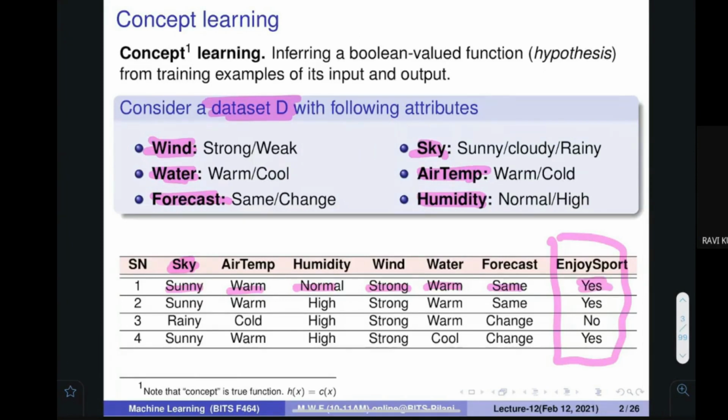Another example: sunny, warm, high, strong, warm, same. Yes. Rainy, cold, high, strong, warm, change. No. Sunny, warm, high, strong, cool, change. Yes.